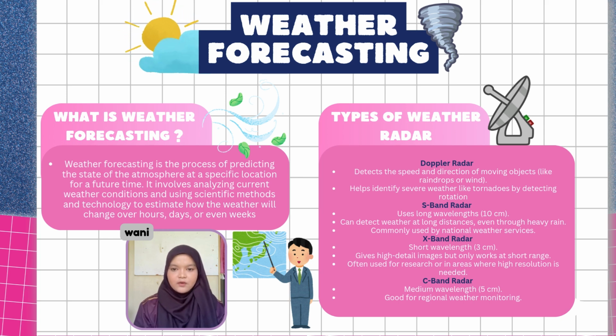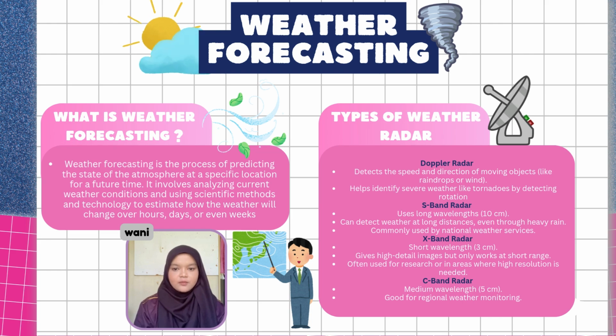Third, we have X-band radar. X-band radar has a short wavelength of around 3 cm, which gives high resolution weather images, but only works at a short range. It is often used in urban areas, research studies, or airports to observe local weather in great detail. Fourth, we have C-band radar. C-band radar uses a medium wavelength of around 5 cm.